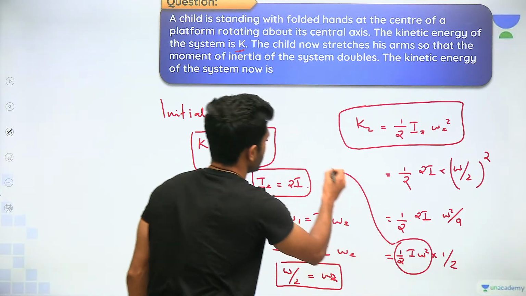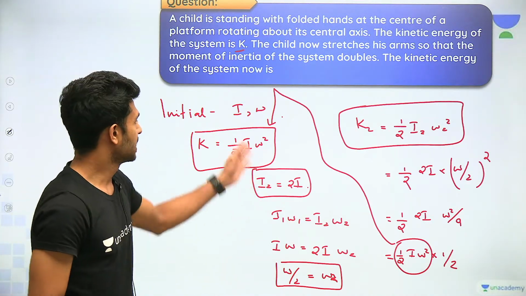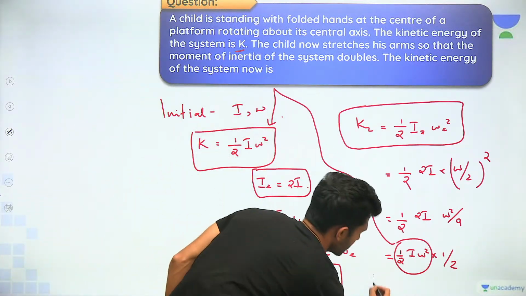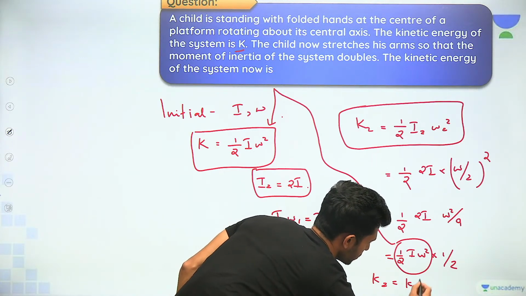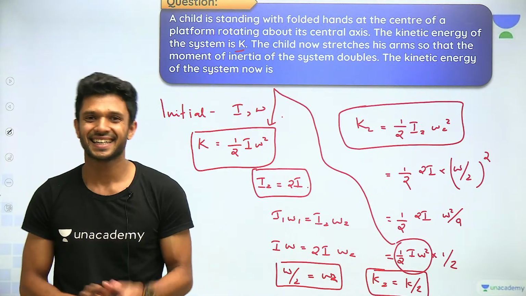Have you seen this ever before? Yes, here. Have you seen that ever before? Isn't that the initial kinetic energy? Yes or no? So K2 is equal to K by 2. You got it, so you got the answer.